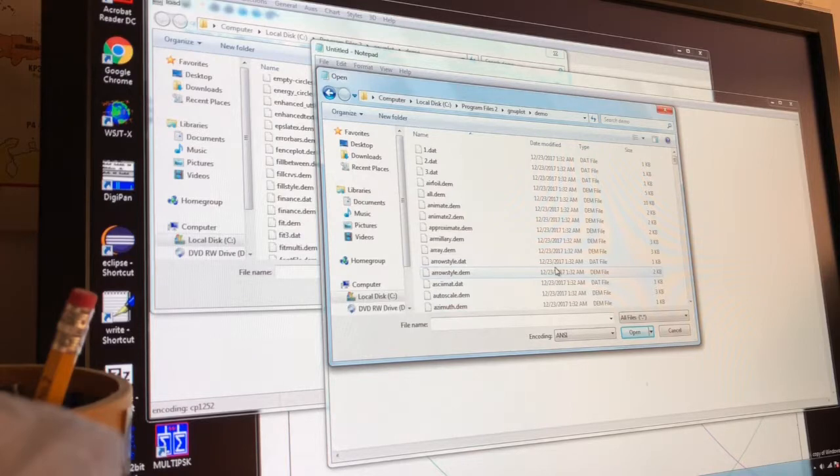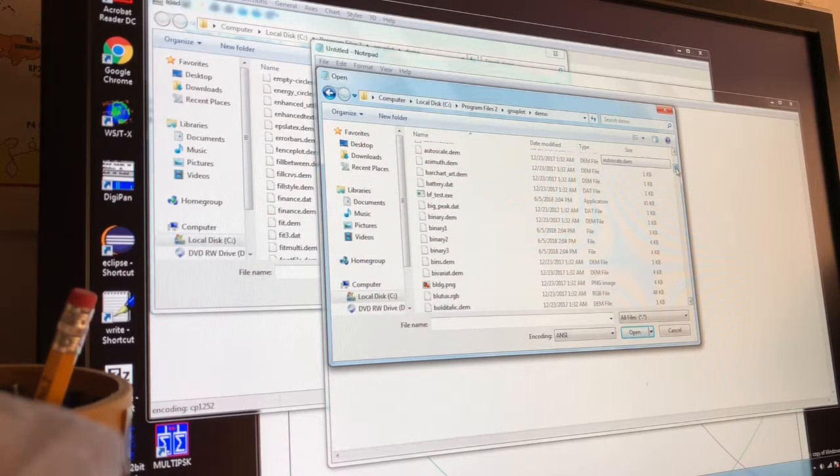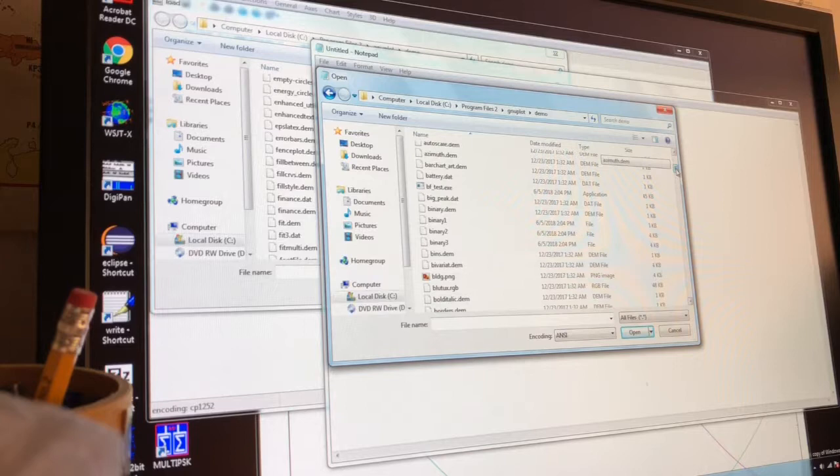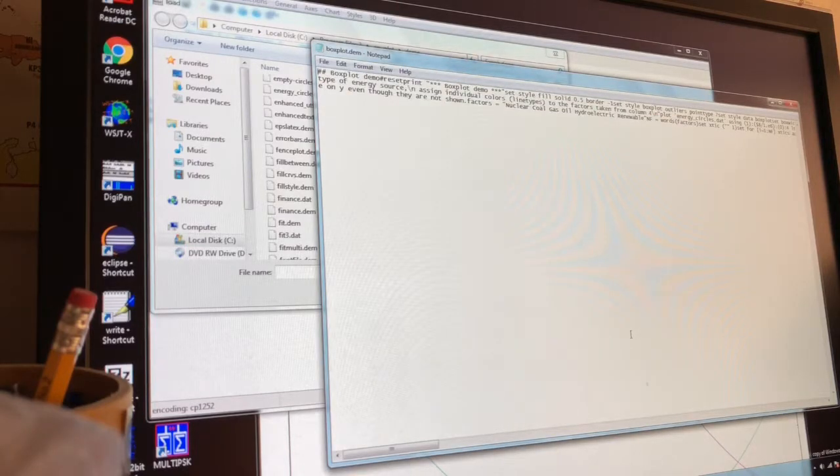Approximate demo. Airfoil demo is a big file. We don't want that one. 45 kilobytes. Wow, that's a big data file. Box plot. Okay, let's open this one. Box plot demo. Sounds simple.